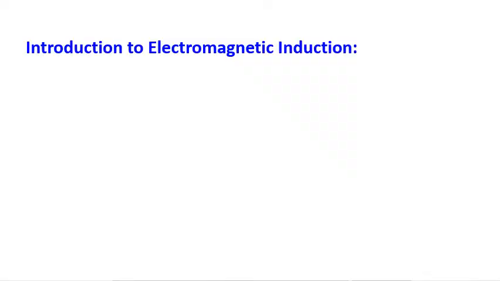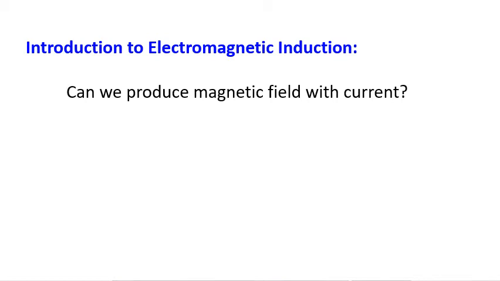Before going to the introduction to electromagnetic induction, first, one question for you. Can we produce a magnetic field with current? The answer is yes. We already learned in the last lesson, in the topic Oersted experiment, that Oersted first identified that a current carrying conductor produces a magnetic field.